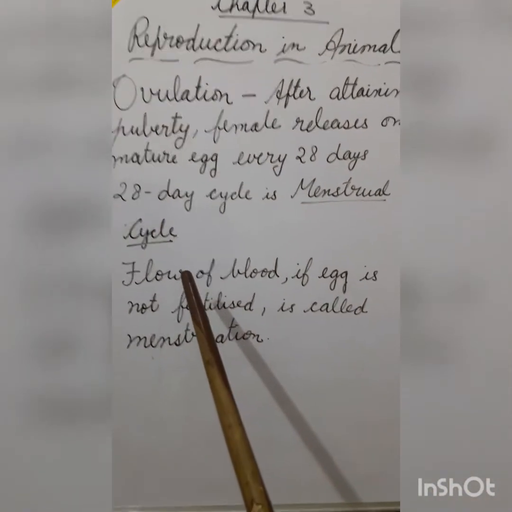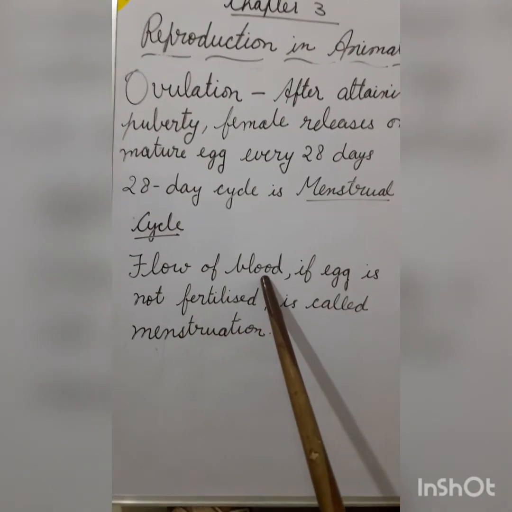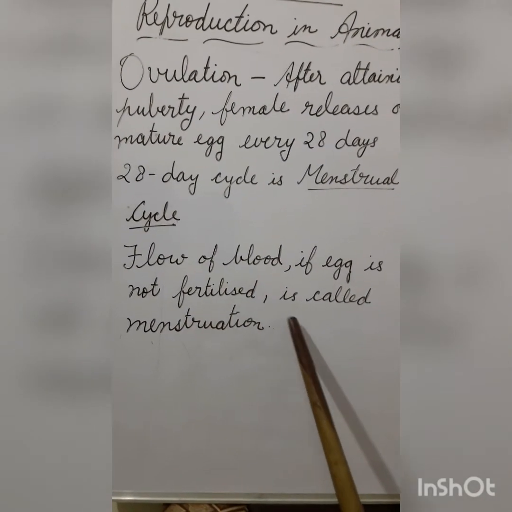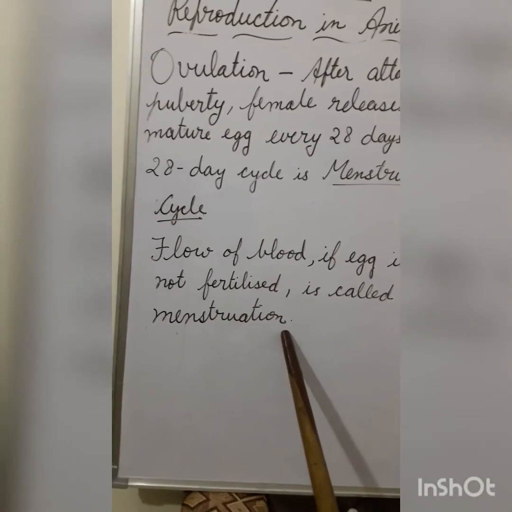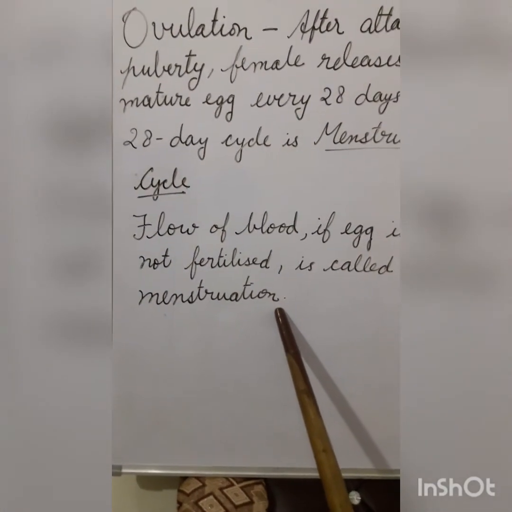Now, in case the egg is not fertilized, the flow of blood takes place, which is called menstruation. It may take 3 to 5 days.